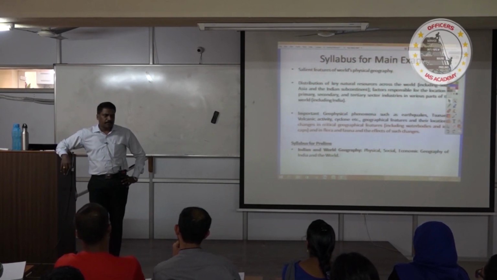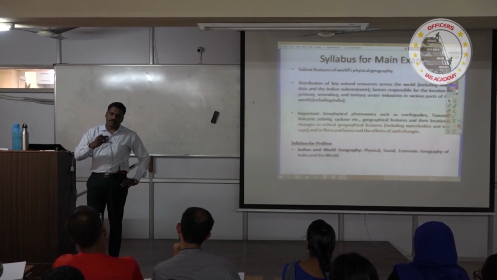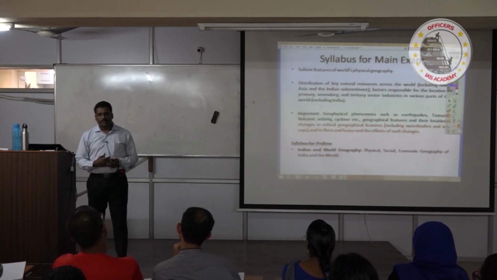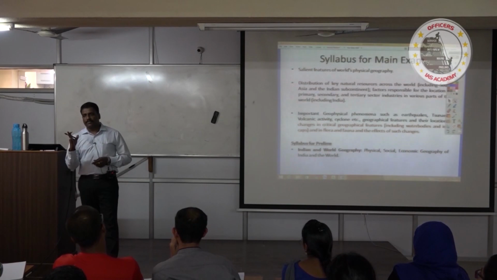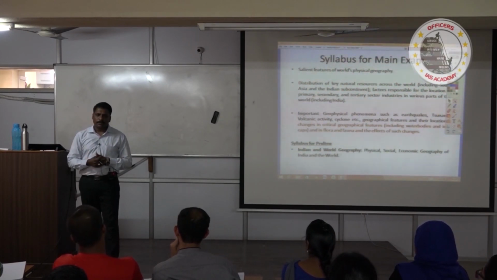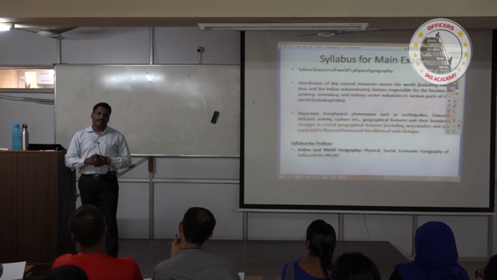Here, preliminary examination only 7 lines. But when I talk about mains examination, at least 7 pages of syllabus I have. So detailed this syllabus is. Now you tell me which one is easy for preparing, sir? 7 pages of syllabus or just 7 lines of syllabus? Still you say 7 pages of syllabus. But how? Why?